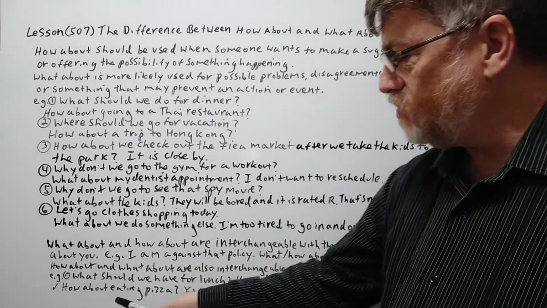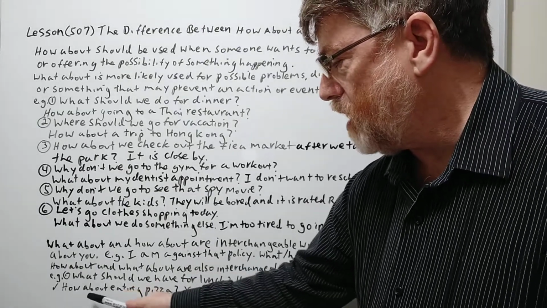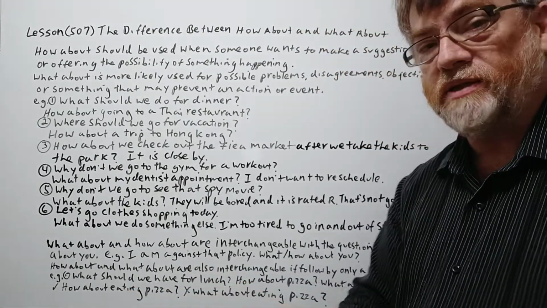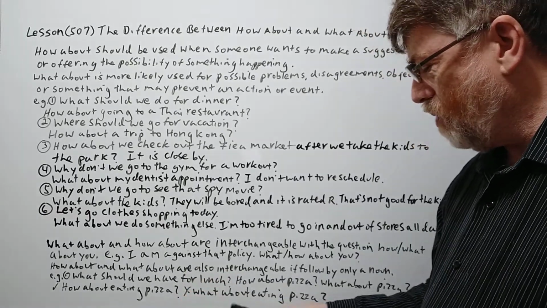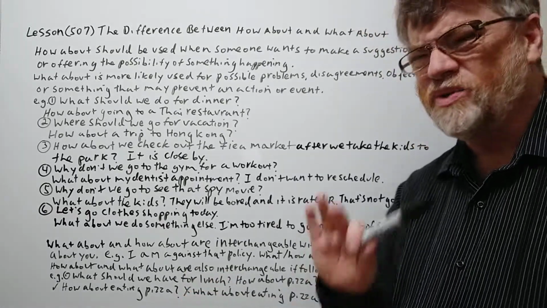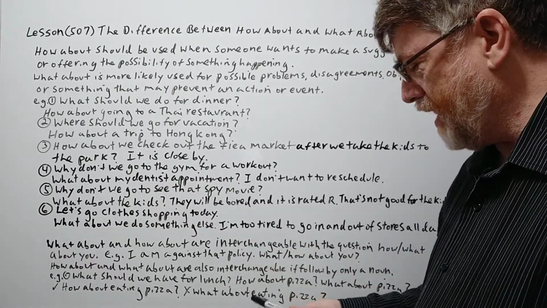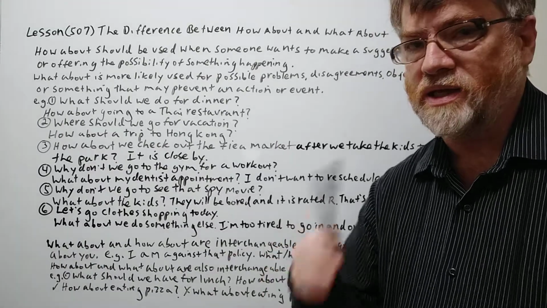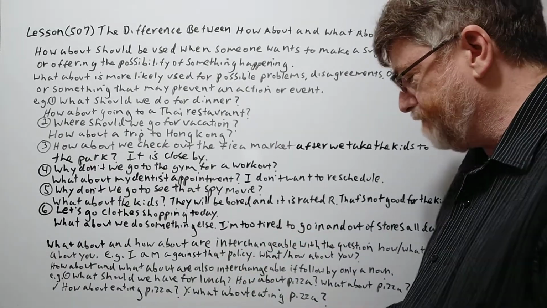However, if we add the word eating, it changes. So how would be, how about eating pizza? Now this is definitely a suggestion. So how about is fine. What about eating pizza sounds weird. We probably wouldn't say what about eating pizza. Since you add the word eating, it's changed. It's not just a noun anymore, so you probably wouldn't do that.